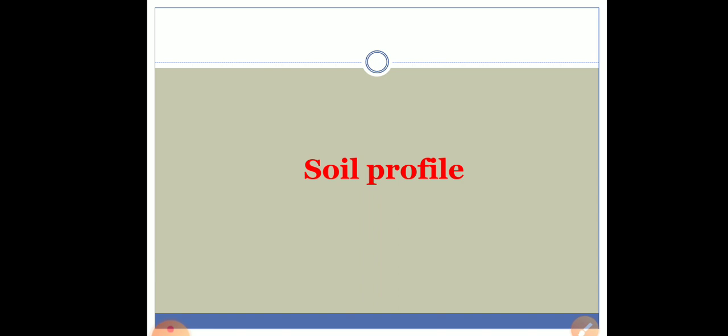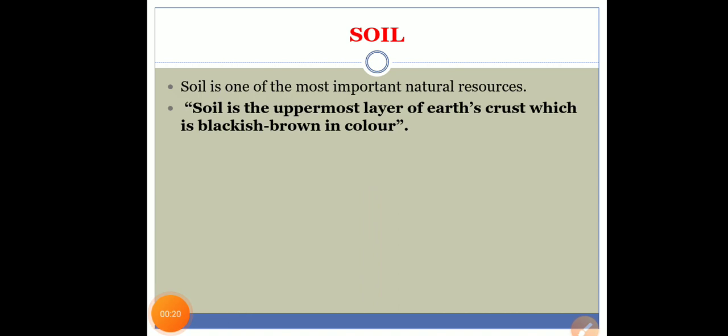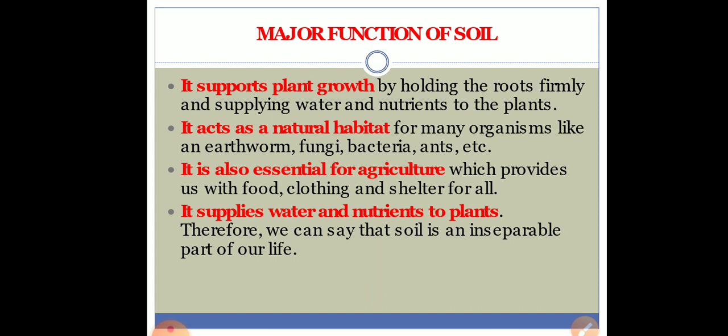It's the soil profile. Before starting the soil profile, let's have a look at the part which we discussed in online class. Okay, what is soil? First question: what is soil? Soil is the uppermost layer of the earth's crust, which is blackish brown in color. It's an important natural resource. Next, what are the major functions of the soil?